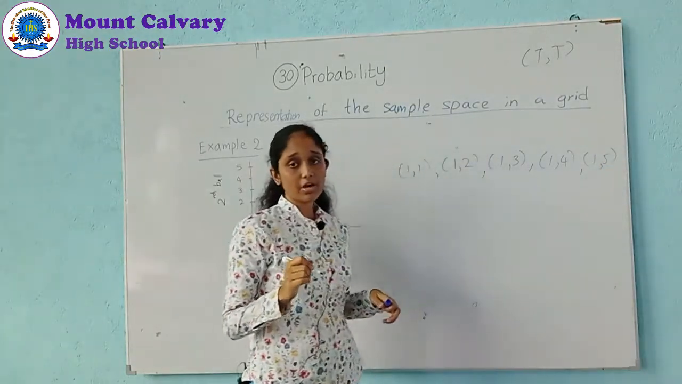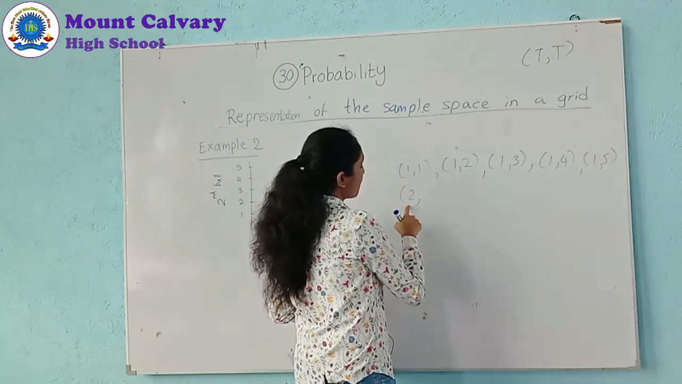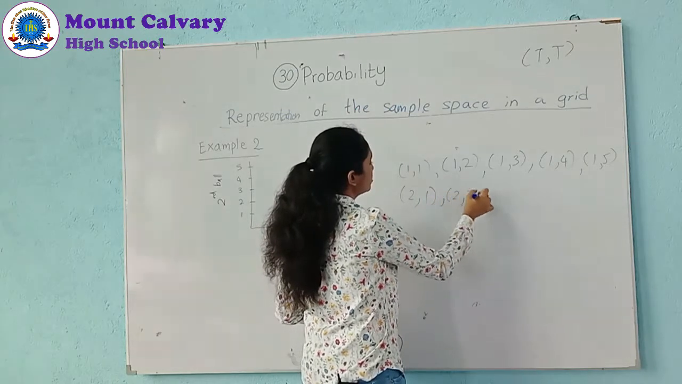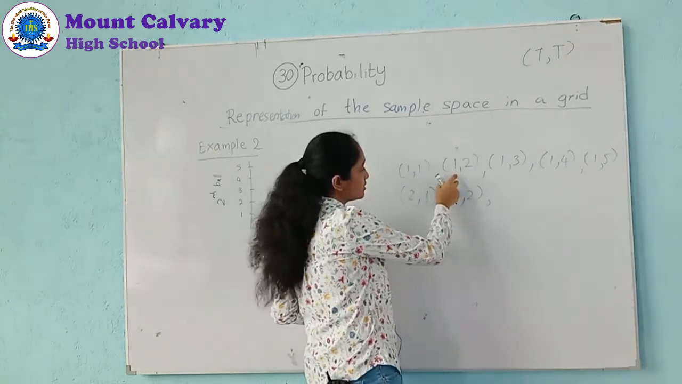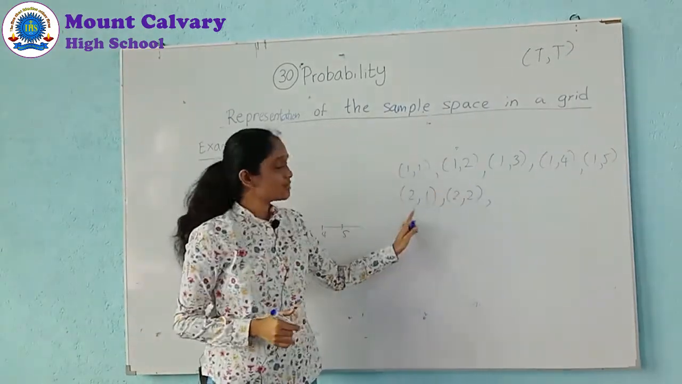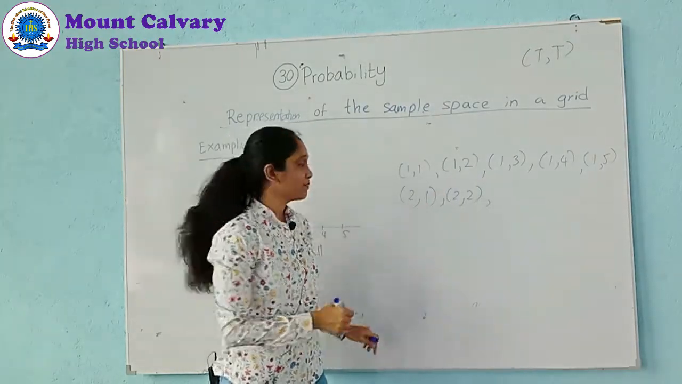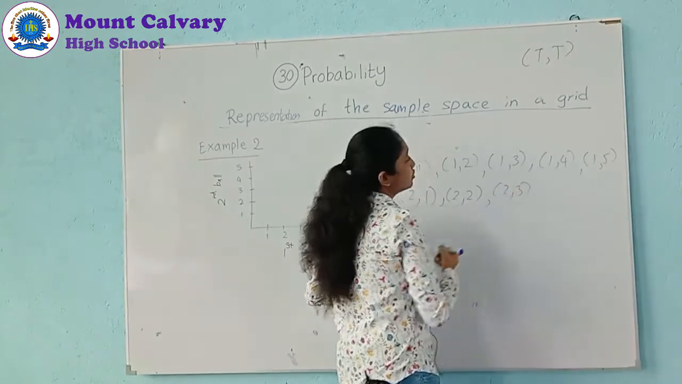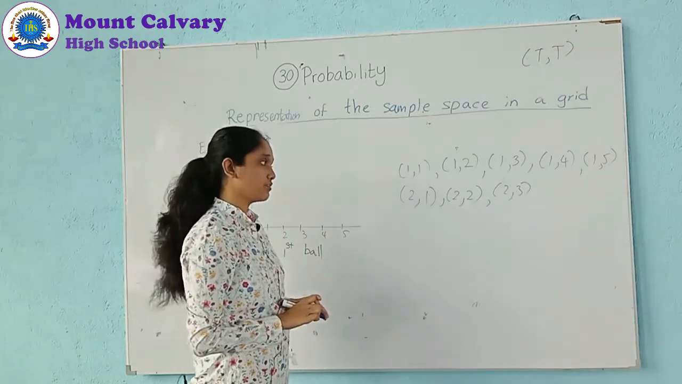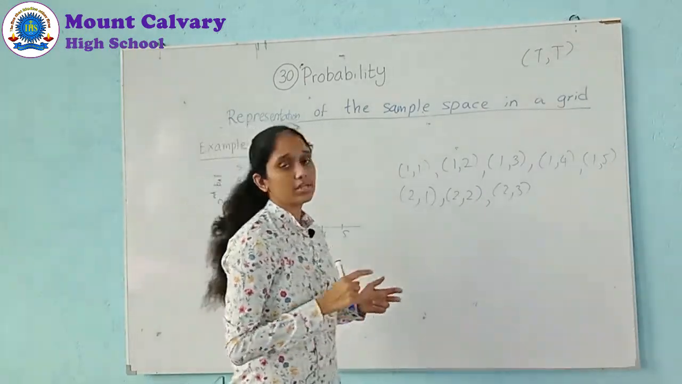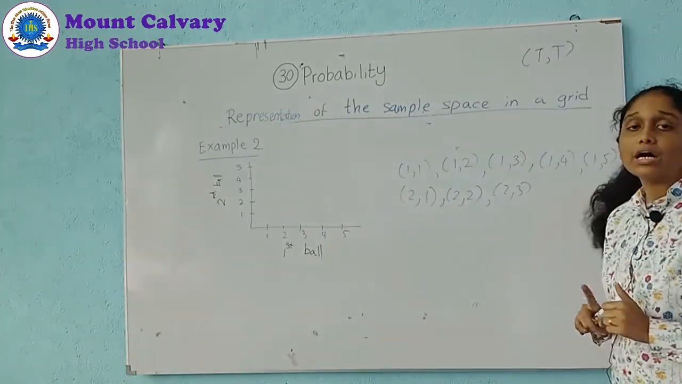Before you draw the grid, you have to identify the possible outcomes. Here 2,1, then 2,2. First one 2, second one 1. This is not equal to 1,2 because we have to write them in order: first time, second time. Here first time 1, second time 2. Here first time 2, second time 1. So 2,2; 2,3; 2,4; 2,5. Then 3,1; 3,2; 3,3; 3,4; 3,5. Likewise 4,1 to 4,5. Then 5,1; 5,2; 5,3; 5,4; 5,5.